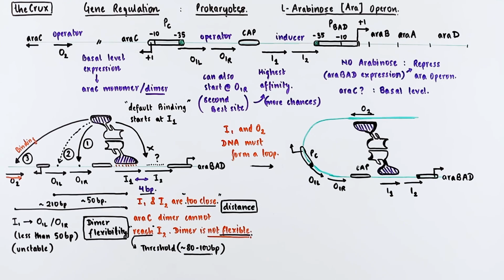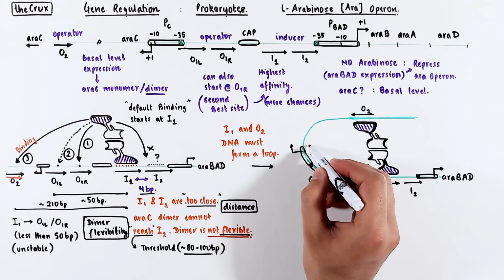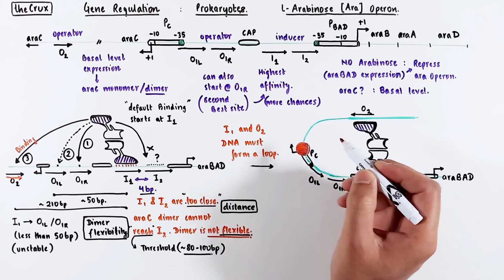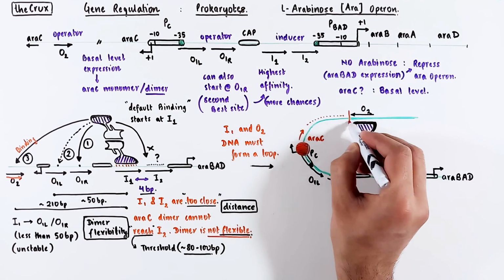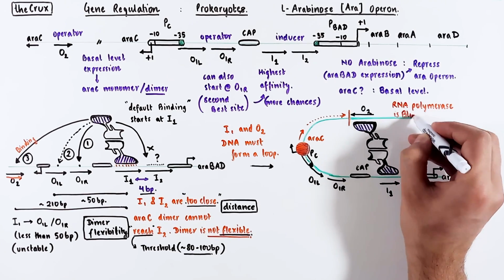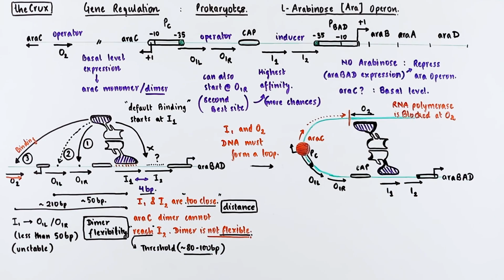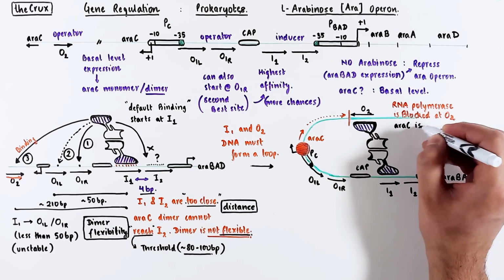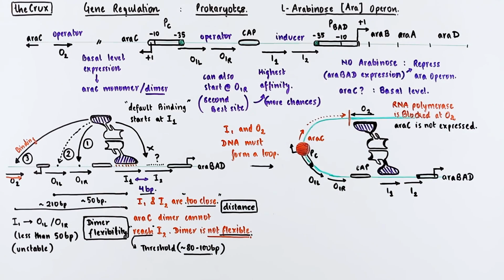Although unlikely, it is possible that the RNA polymerase can bind the promoter of araC and initiate transcription. In such a case, the moving RNA polymerase will hit the O2 region, which is occupied by the dimer itself. So the RNA polymerase fails to move any further, and the araC is not expressed.